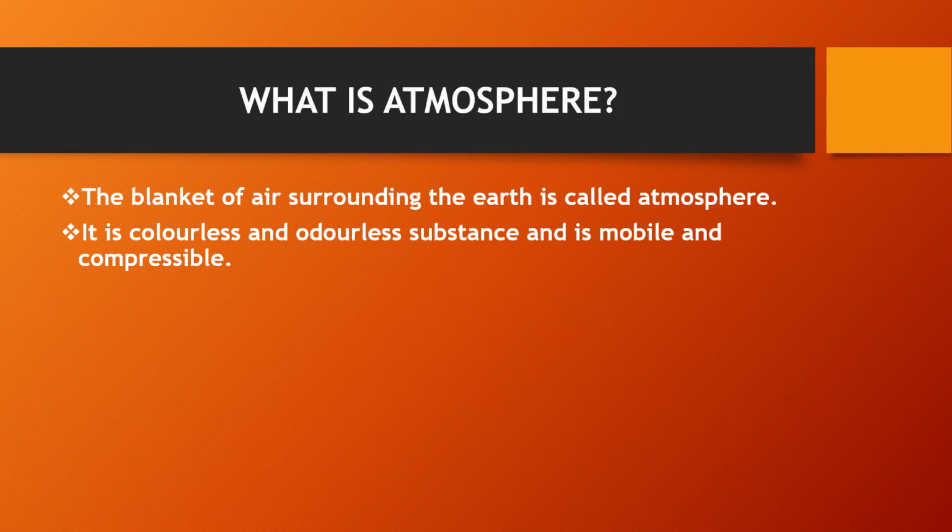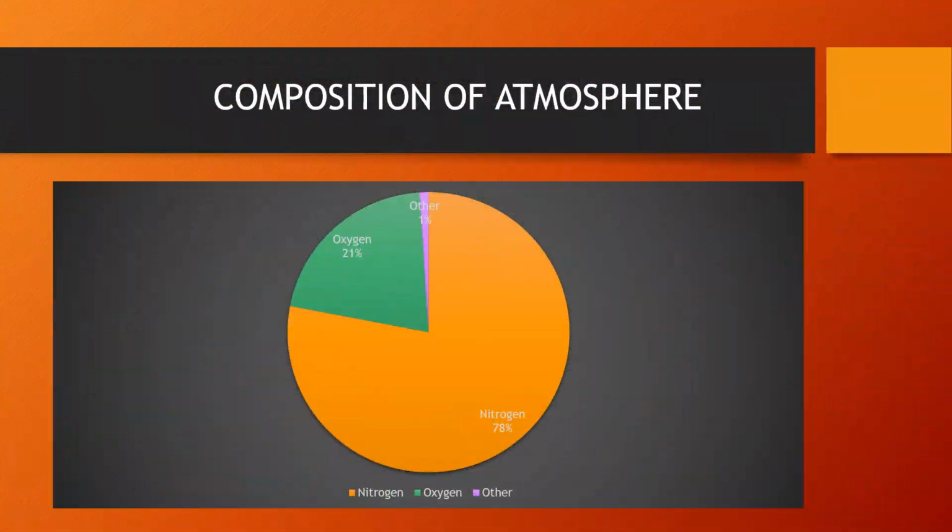Let's start about the composition. As you see in the figure, there are two main gases shown here, nitrogen and oxygen. Nitrogen makes up the major portion of the atmosphere, that is 78%, and 21% is oxygen. These are the two chief gases of our atmosphere. The atmosphere is a mixture of several gases, water vapor and dust particles. The composition of air varies not only from place to place but from time to time also.